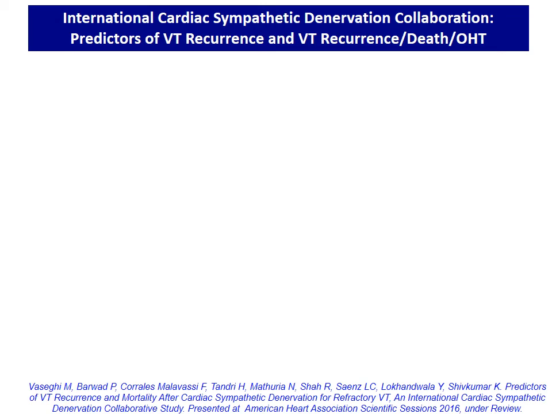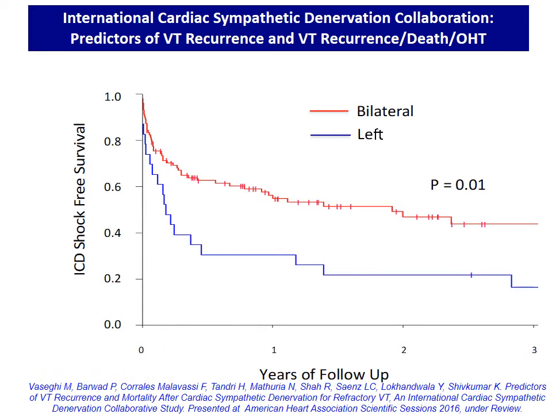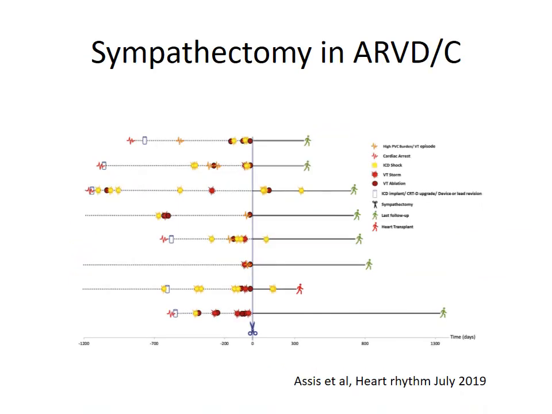The International Cardiac Sympathetic Denervation Collaboration published this recent report of predictors of VT recurrence after ablation and showed a significant advantage for bilateral denervation compared to left alone. We've performed sympathectomy in ARVC patients and found significant reduction in ventricular arrhythmia burden over a long-term follow-up. Four of the 8 patients that we've performed sympathectomy on had absolutely no recurrence of ventricular arrhythmia during follow-up, and some had a single ICD shock or a couple of ICD shocks during follow-up, from a prior multiple VT episodes before sympathectomy.